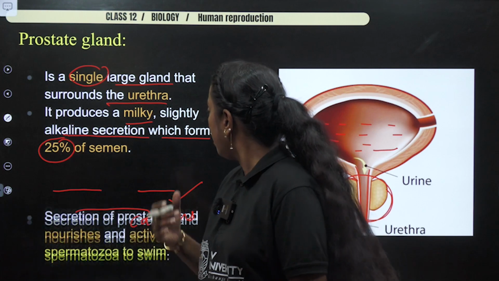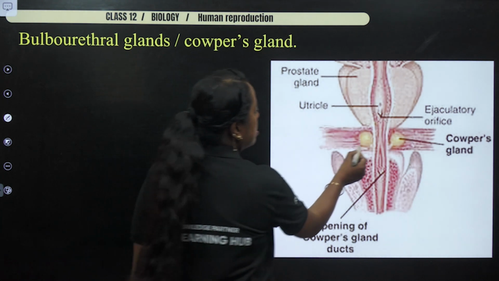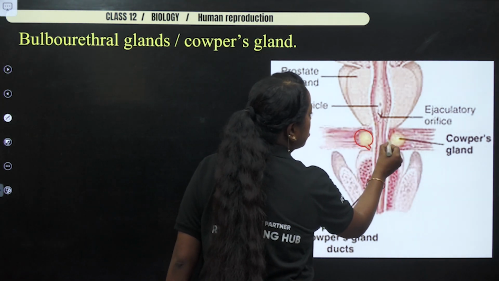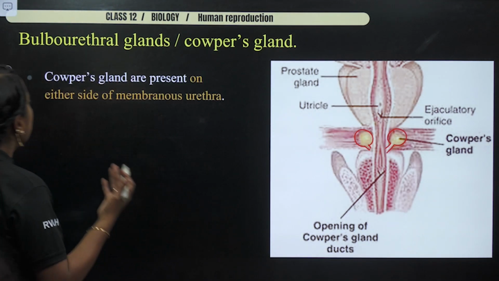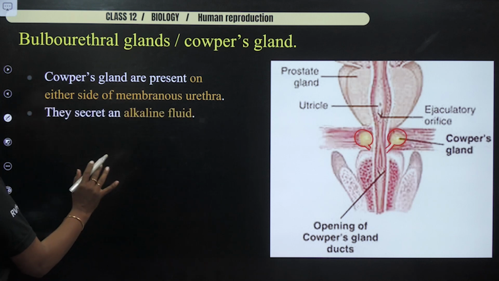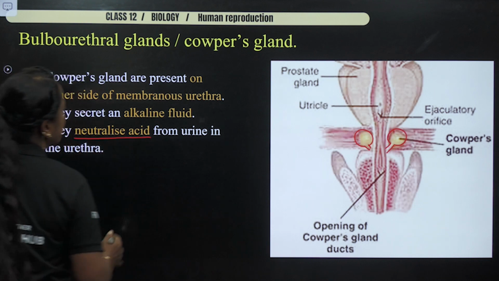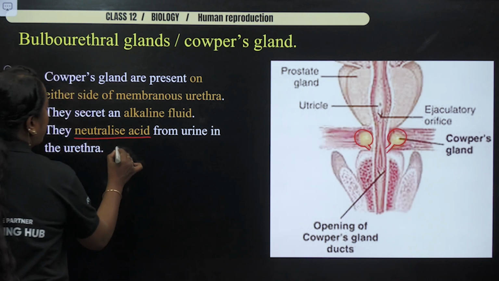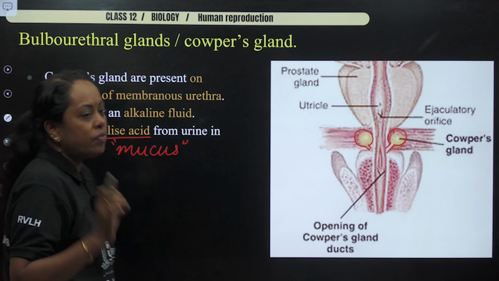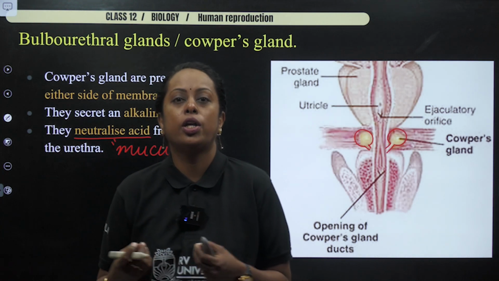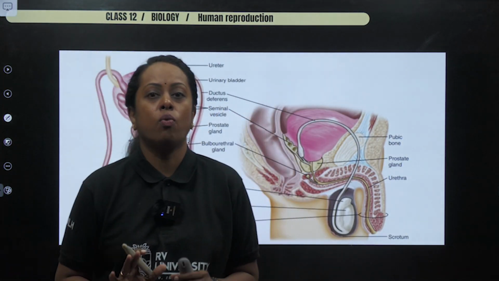Next. Let's see what's our next gland. Bulbourethral gland, otherwise called Cowper's gland. Now you see this pair. It's not that clear, but you see two bulb-like structures. That is going to be the Cowper's gland. What did they do? They are present on either side of the urethra. They secrete a kind of alkaline fluid which neutralizes the acid from urine. All three did the same, but I would like to use a word, mucus, which helps in lubricating during the act of copulation. So I hope you understood all the glands we studied till now.